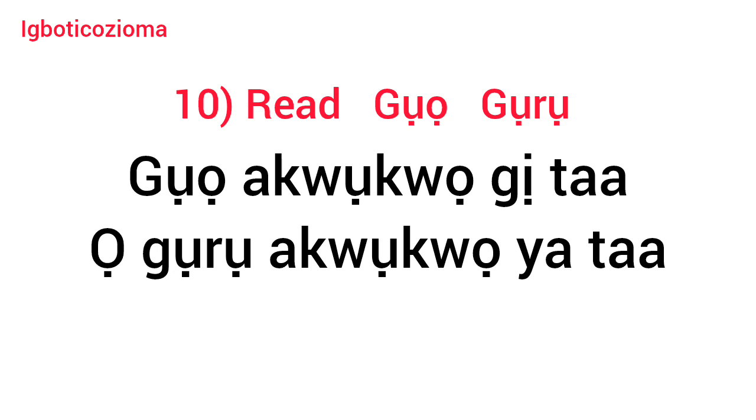Number 11, read. Gụọ. Past tense is gụrụ. Now in a sentence, gụọ akwụkwọ gị taa. Read your book today. Akwụkwọ is book. Akwụkwọ gị, your book. Taa, today. Ọ gụrụ akwụkwọ ya taa. She read her book today.